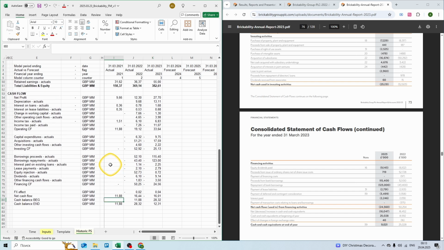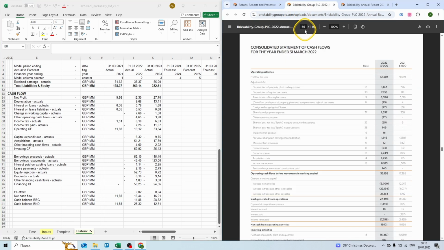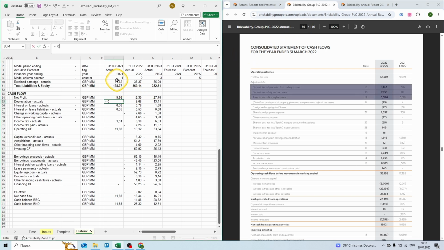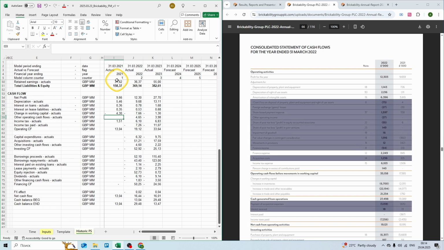Now we need to enter the items for 2021. Let's go back, page 66, and let's start listing. Depreciation expense 0.7 million plus 1.1 million and plus 3.6 million. Then change in working capital minus 2 million, minus 4 million, and plus 1.8 million. And let's speed up and enter all the other operating cash flows.